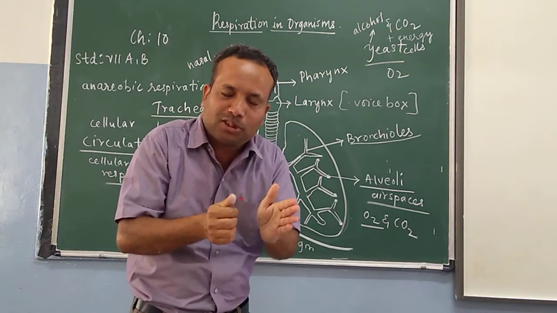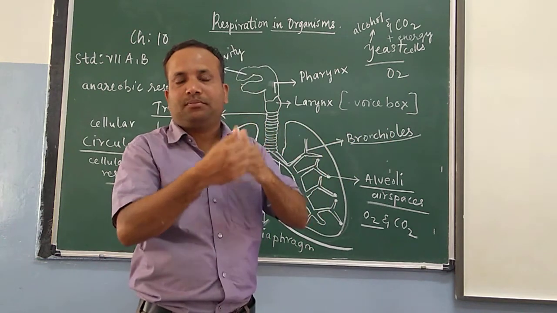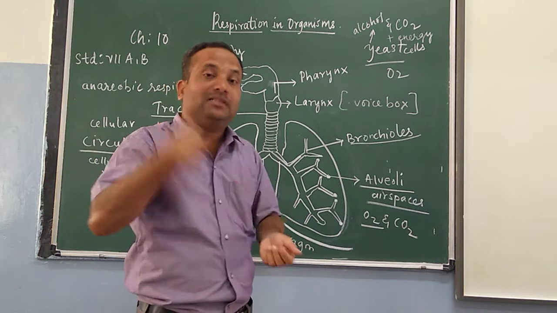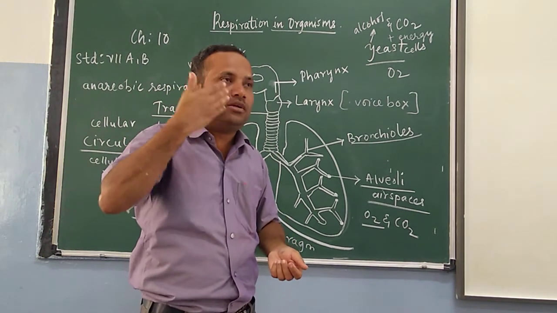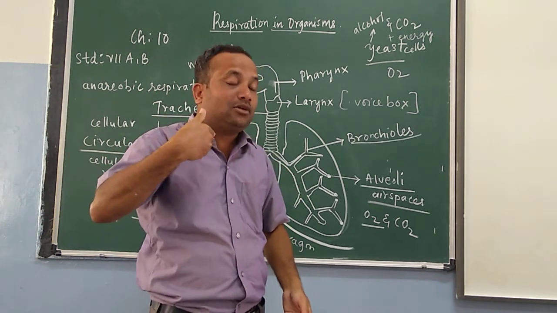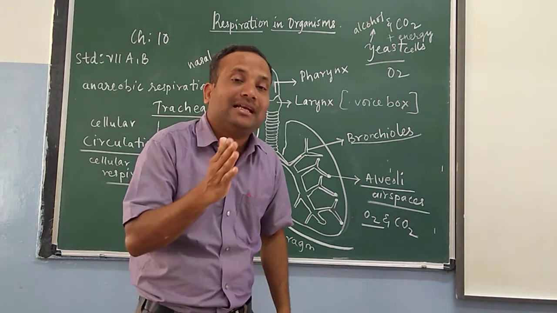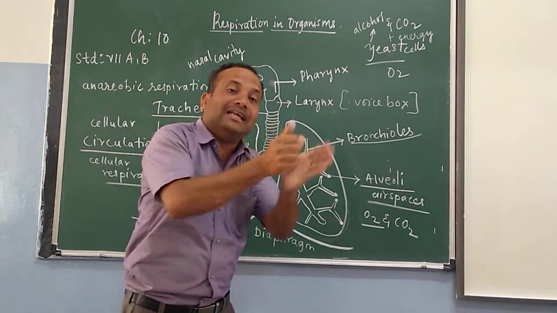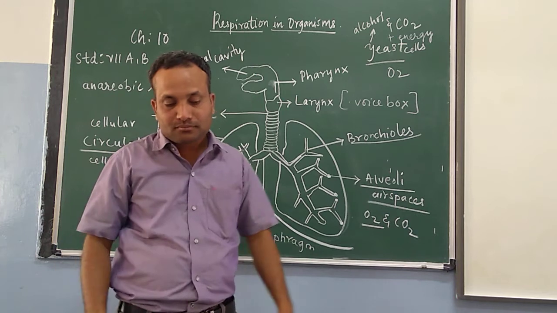So, if food has to get broken down very fast, it wants a lot of oxygen. So, we breathe a lot, we take air a lot, so that it reaches the cells where food can be broken down faster to give energy for that heavy exercise.